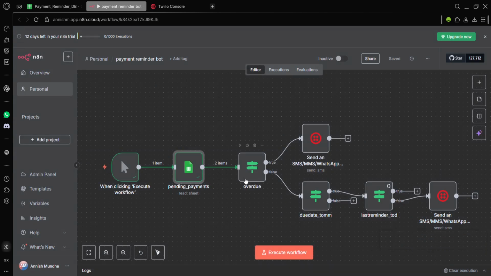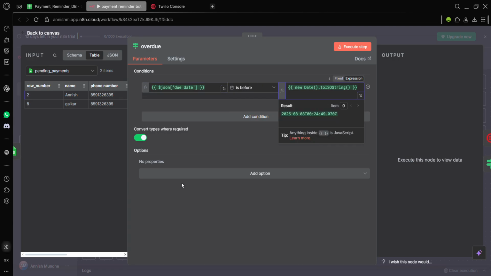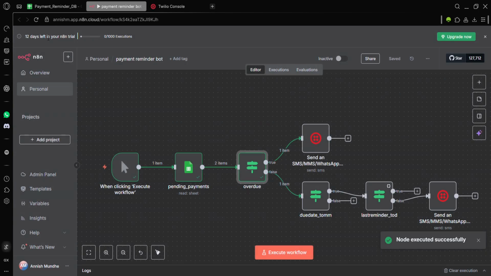The next step is to check if the entry is overdue. So for that I have written a basic formula to check if the due date is before the current date, and if we execute this step, yes, so Anish, as I said, had a due date of yesterday, so he was considered overdue, and Geiker has a due date of tomorrow, so he's considered not overdue. So here it will be split. If it is overdue, an SMS will be sent directly saying warning, you haven't paid, and if it is false, then it will continue to the further steps.